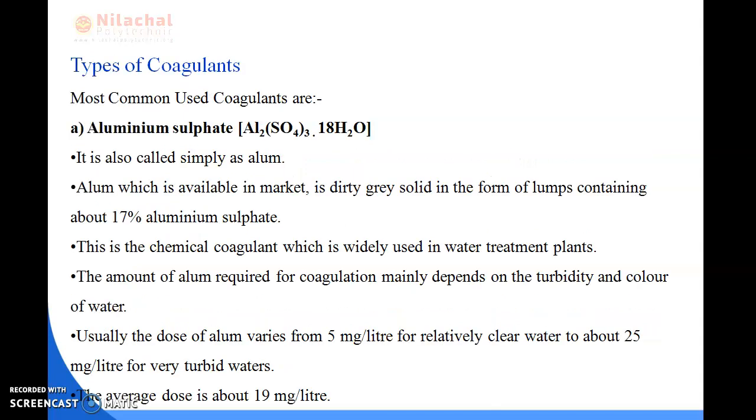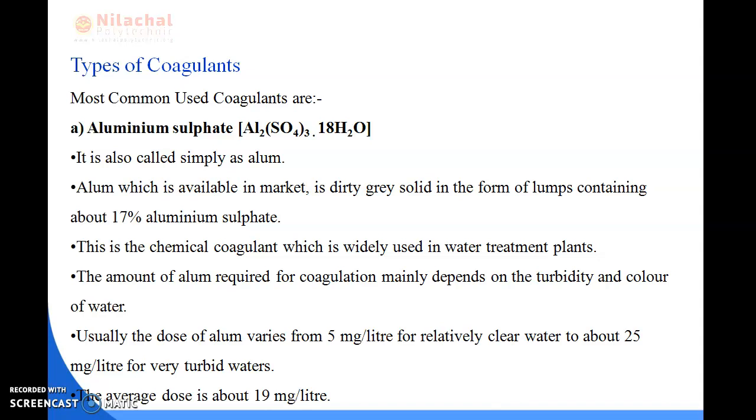So next we have discussed what the types of coagulants are. I have also discussed in a previous slide aluminum sulfate, which is also called alum. This alum is available in the market as a dirty grey solid, in the form of lumps which contain about 17% aluminum sulfate.